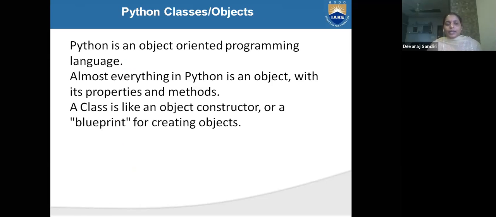See, Python is an object-oriented programming language. Almost everything in Python is an object with properties and methods. A class is like an object constructor or a blueprint for creating objects. Why do we call it a blueprint? Car is a class and Ford is an object. Ford is one type of car. This is the blueprint for creating an object.